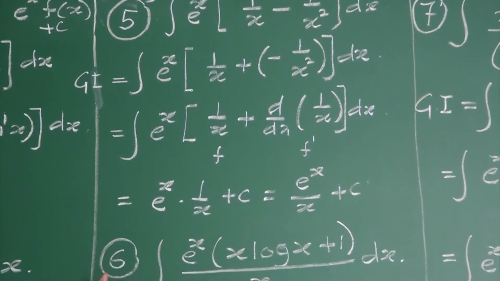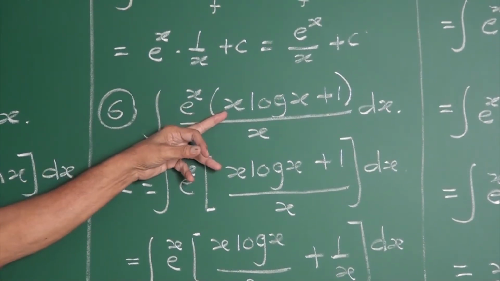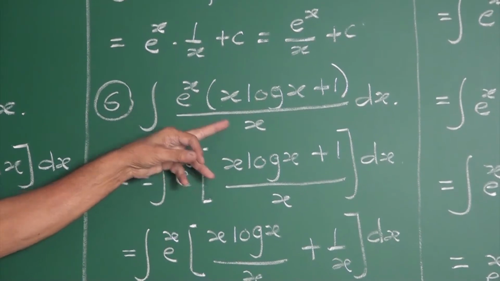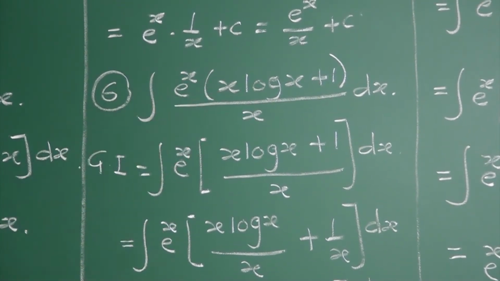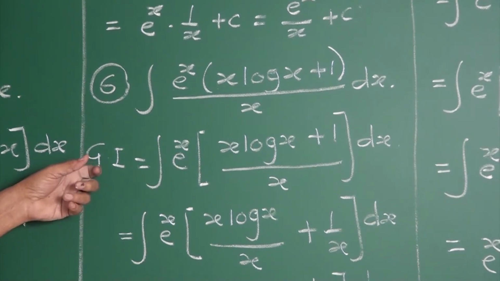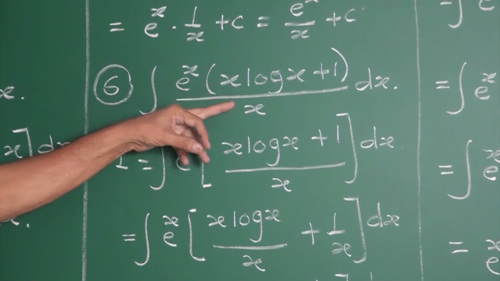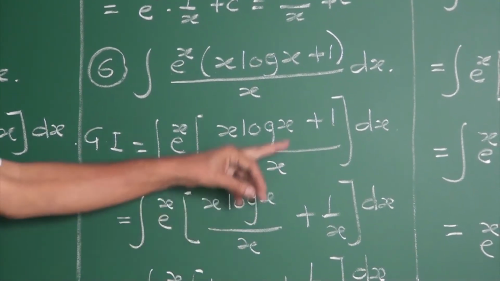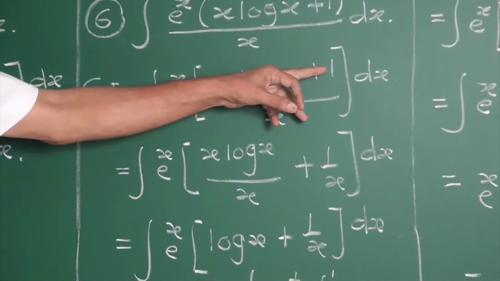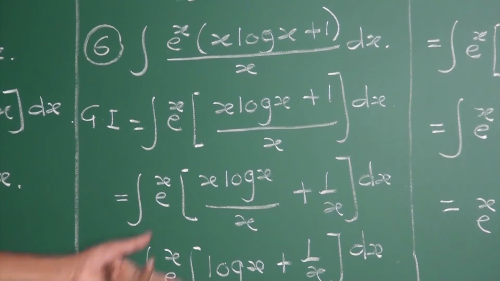Next example, my friends: evaluate e to the power x into [x log x plus 1 upon x] dx. In the given integral, x log x upon x plus 1 by x: a plus b upon c is a by c plus b by c.